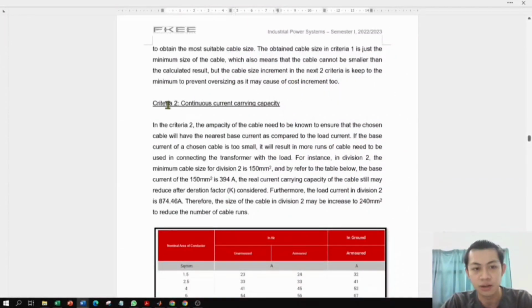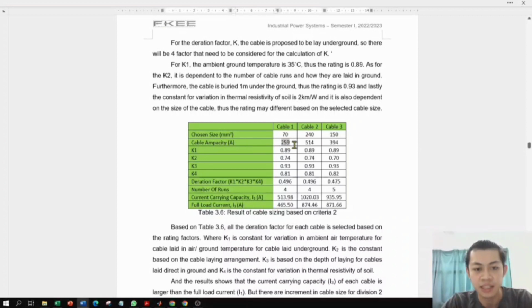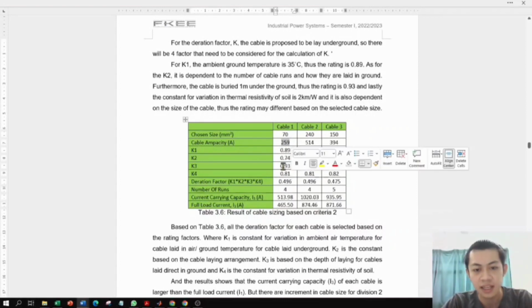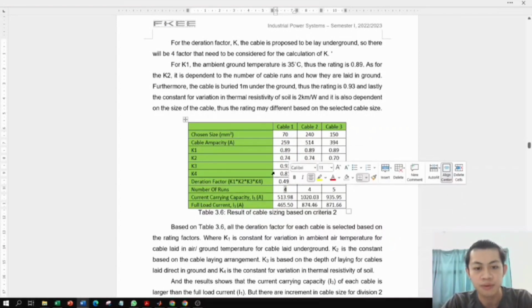So next we will move to criteria 2, which is continuous current carrying capacity. In criteria 2, it is to ensure that the cable size can continuously carry the current during the load operating time. First, we will state the cable capacity and each derating factor that is included in the calculation. After multiplying all of these using this formula, we will get a derating factor, and this will be multiplied with the cable capacity and the total runs of the cable. So we will get this value, which is the current carrying capacity, also known as I3.